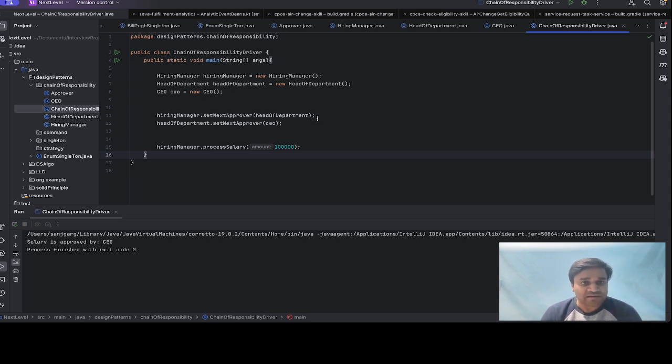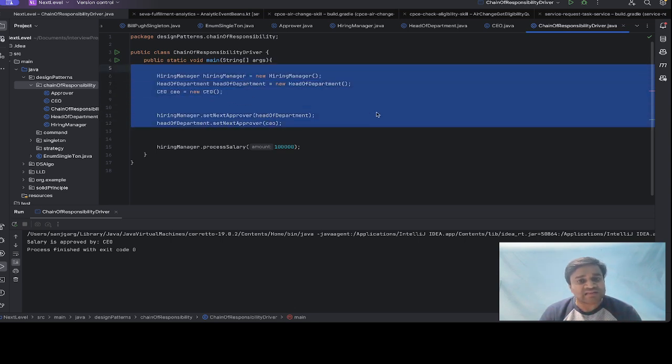So to make it more general, we can basically bind this in another class as well.